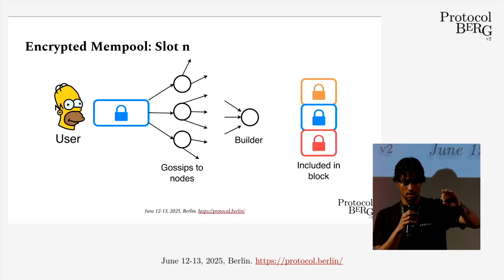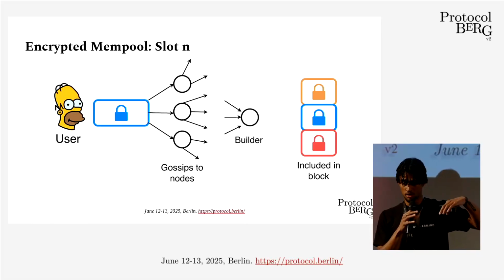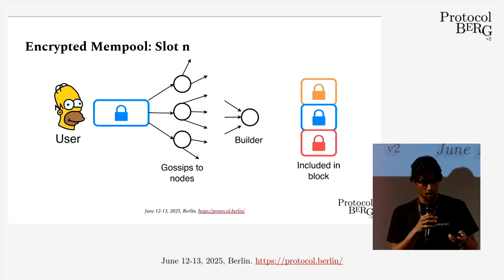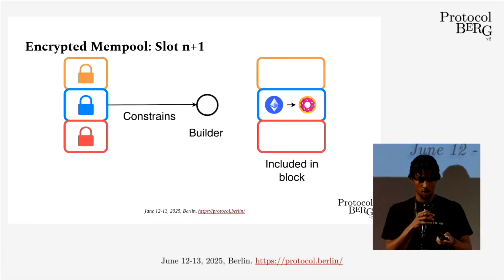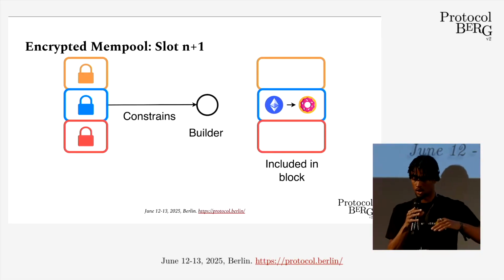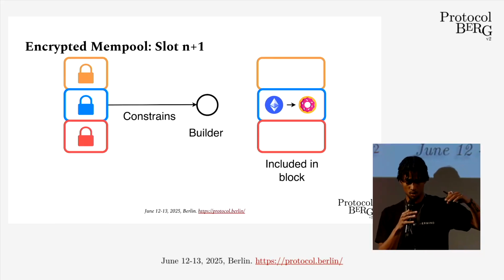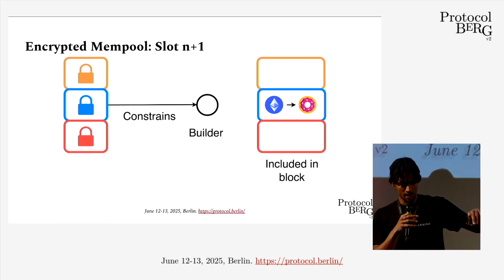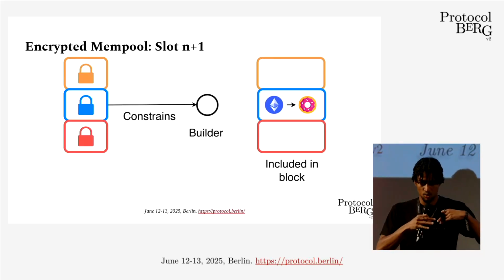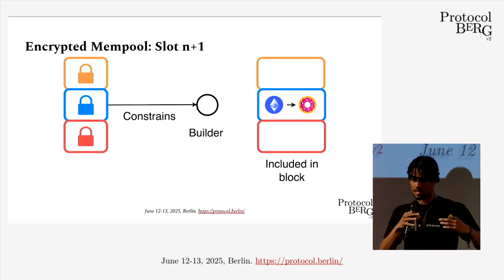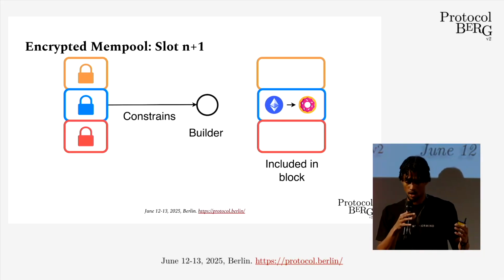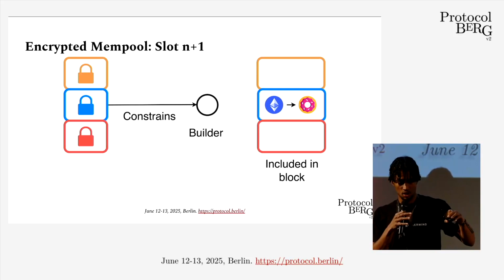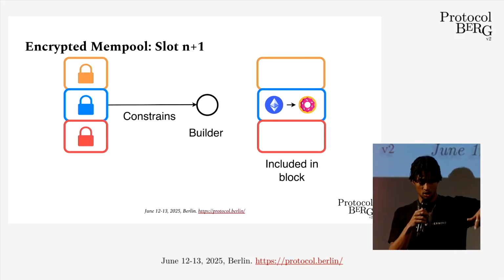So we have all of these encrypted transactions, and they're ordered while they're encrypted. So now this is on chain. In the next slot, this acts as a constraint on the next builder. Now that we have this ordered list on chain, the decryption keys will be revealed, so everyone can see what the plain text actual transactions were. But now the builder is constrained against this original ordering.